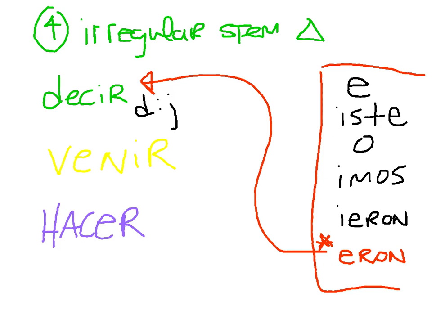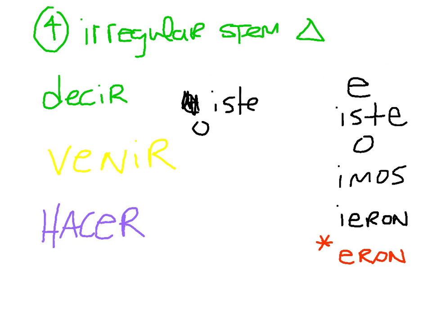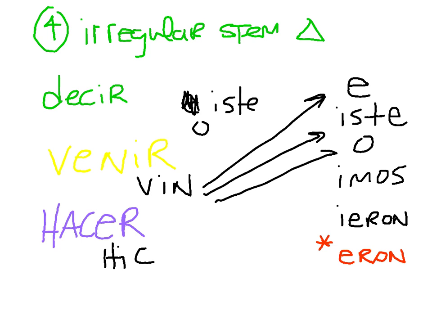So to say I said, dije. To say you said, dijiste. To say she said, dijo. These, of course, all keep the dij, and it's the endings that change. Now, venir will simply become vin, and hacer will become hic. So simply take these stems and add them to the front of the particular ending for whoever you want to say.